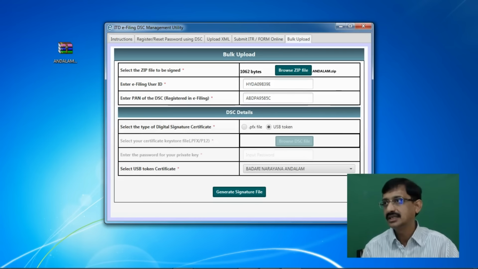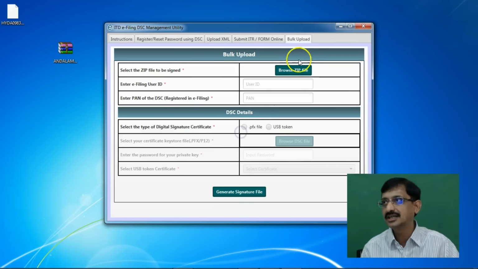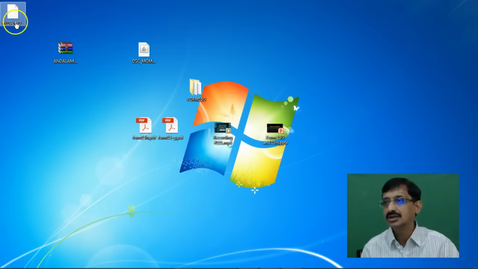So the signature file is being generated and it is placed on the desktop.